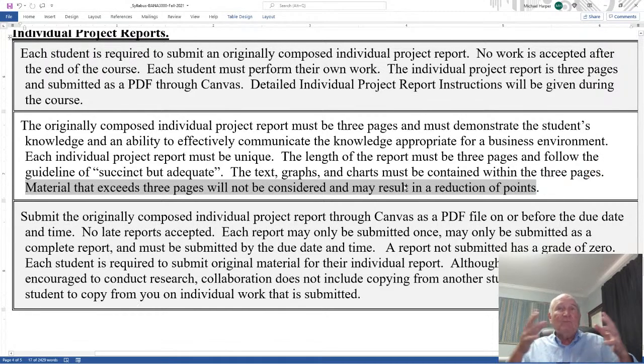In other words, you can have more than 3 pages, but it will not necessarily be considered unless it's just 4 pages. It went over a little bit. That's fine. But I don't want you to submit 12 pages or 10 pages because that's not reasonable for this type of assignment.